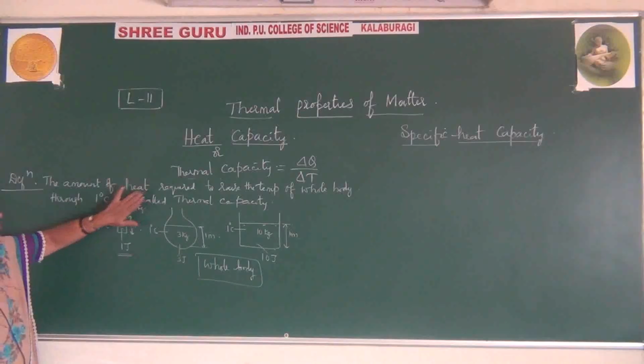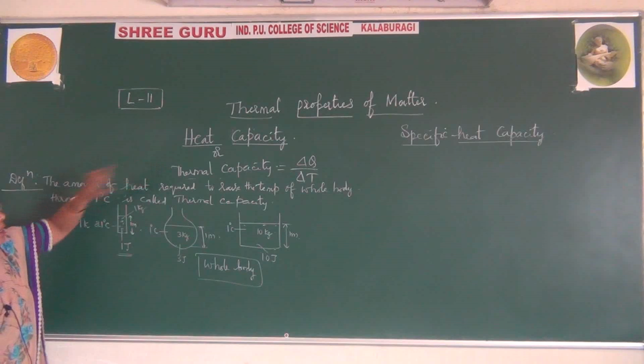So this is what you will learn for this heat capacity.